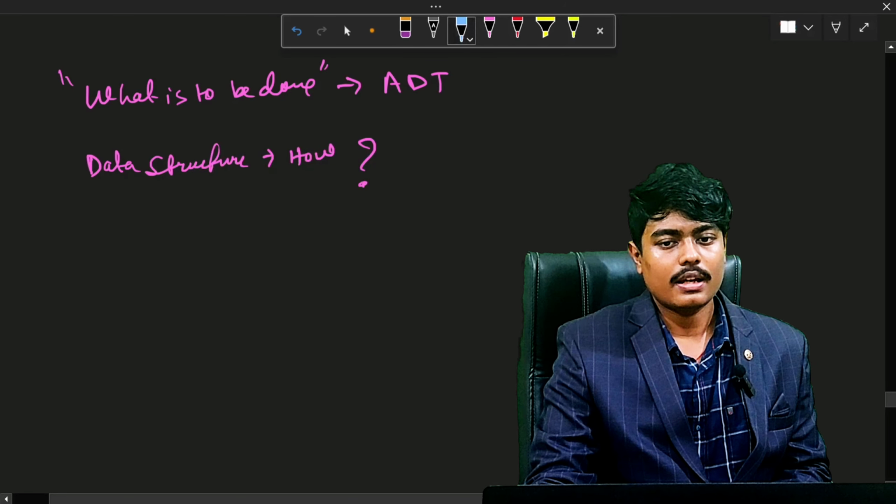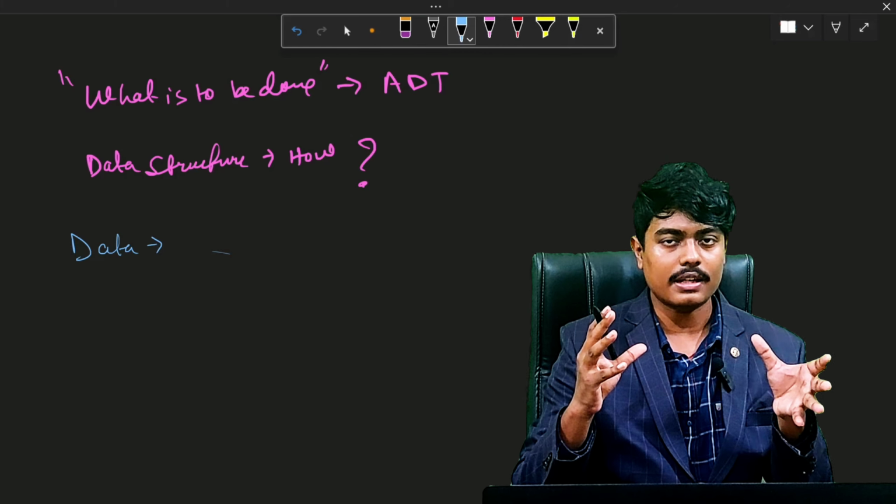And moving on, we can have what is data. So data can be defined as the elementary value or collection of values. It can be predefined as a value, but it's a collection of values. So values collectively are known as data.